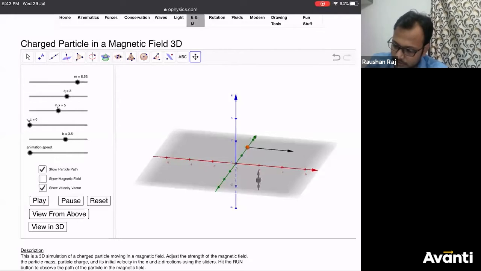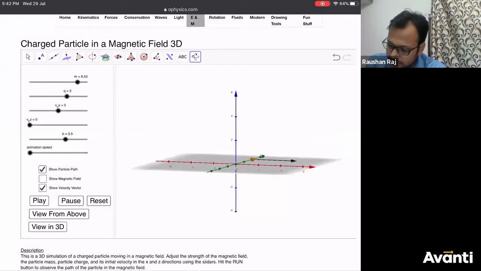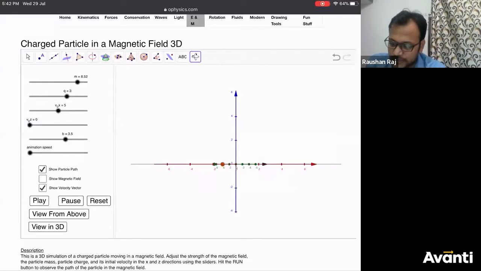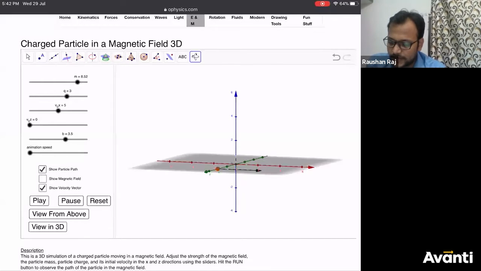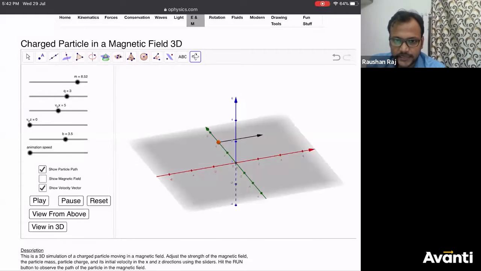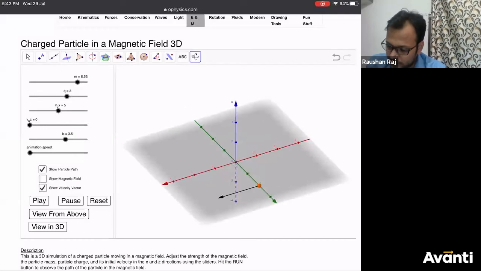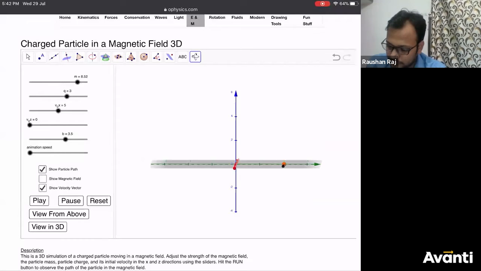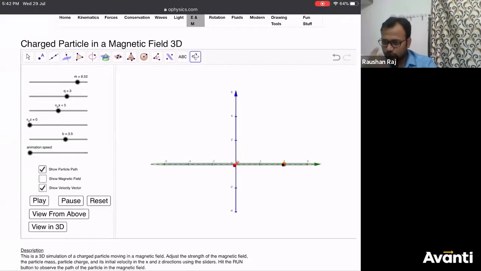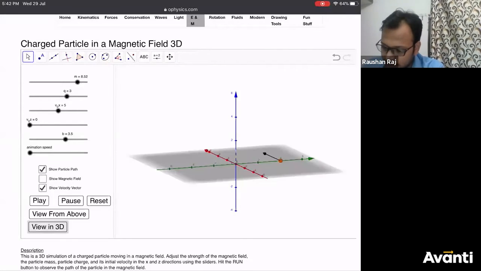Okay, let me rotate it. See, this is the XY plane. If you see that plane from the front, it will look like what? A line. It will look like a line. So this is the XY plane I'm talking about, the shaded portion. Do you see it? Now, let me show you how this value will change. In that XY plane, velocity is what? Coming towards you.